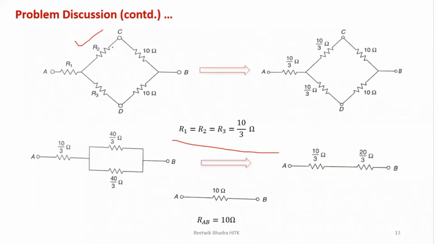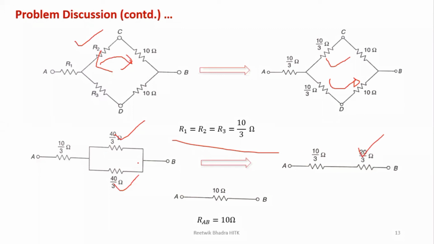So this will be the network. Now you can say R2 and R3 are in series. So I have written the values over here, and these two are in series. So 10 plus 10 by 3 will give you 40 by 3. This also gives you 40 by 3. These two are in parallel, so you will get 20 by 3.